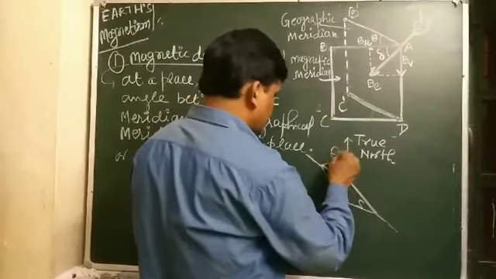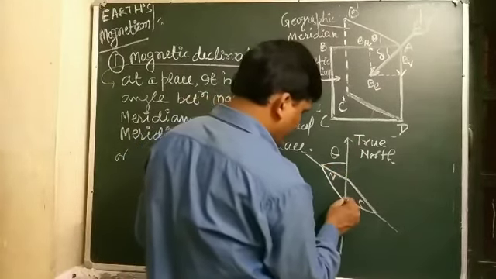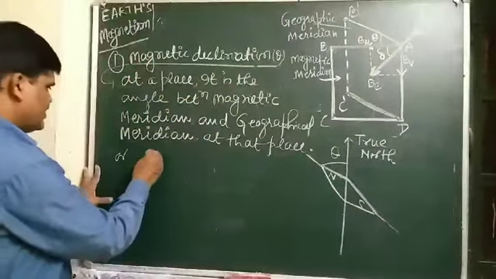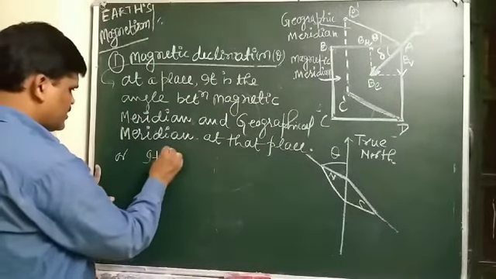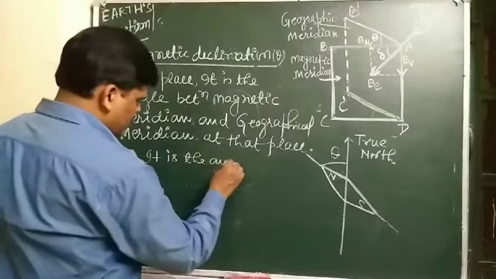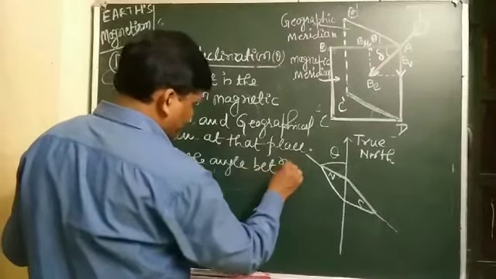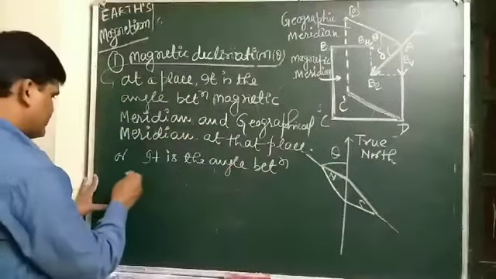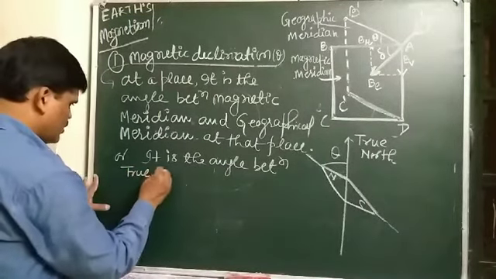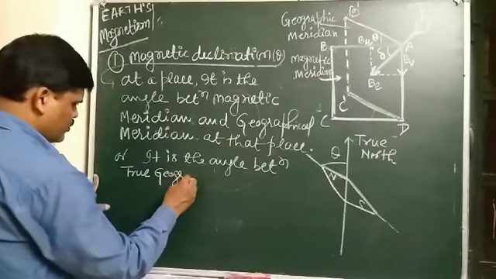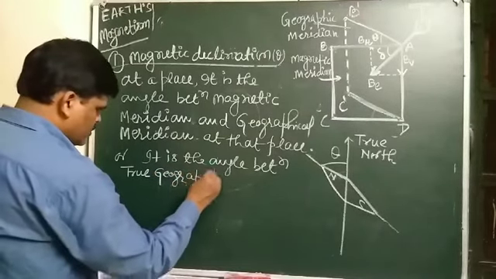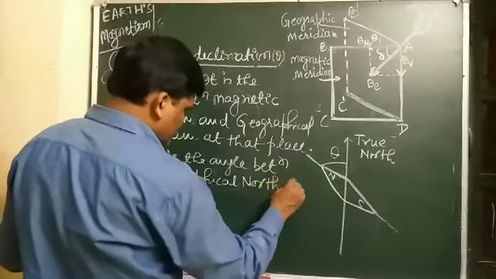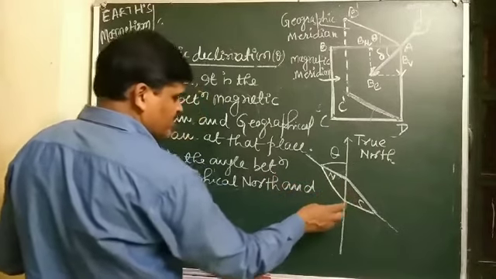So this is also... it is the angle between true geographical north and north shown by the compass needle.